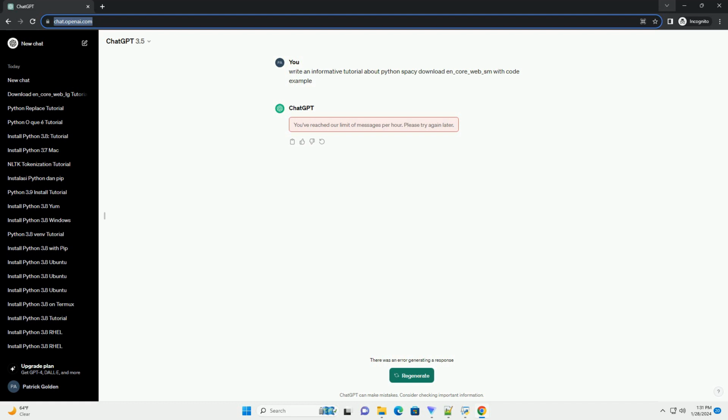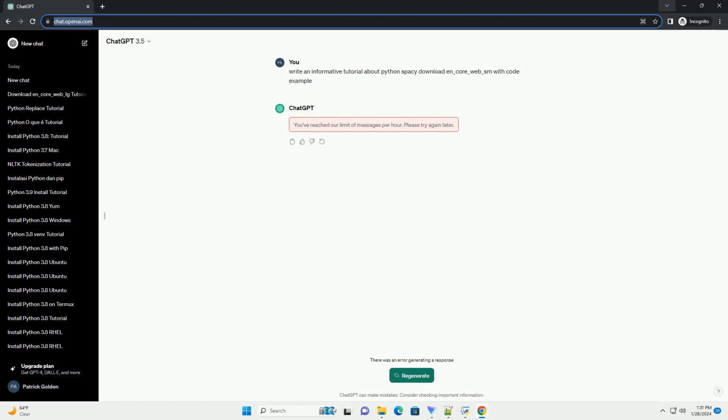Certainly. Below is an informative tutorial on how to download and use the en_core_web_sm model in Python using spaCy, along with code examples. spaCy is a popular open-source natural language processing library in Python. It provides pre-trained models for various languages, including English. One of the commonly used English models is en_core_web_sm, which is a small-sized English model trained on web text.